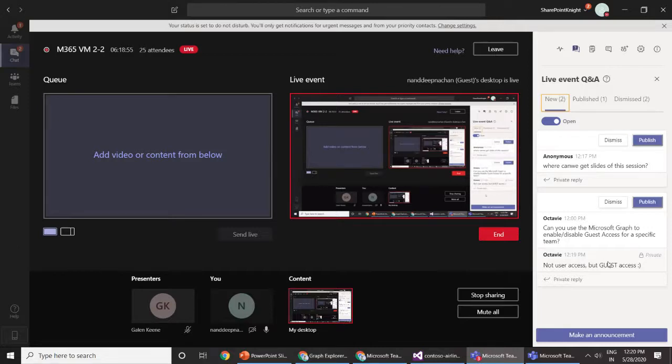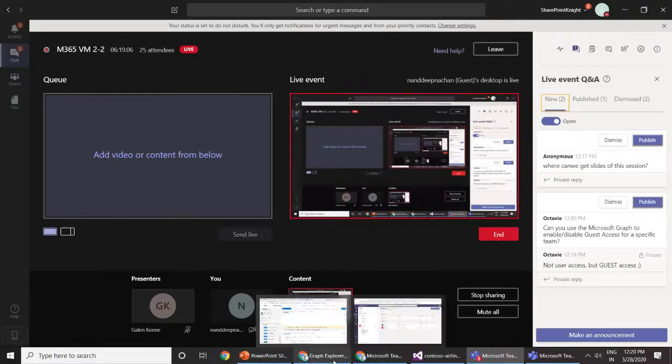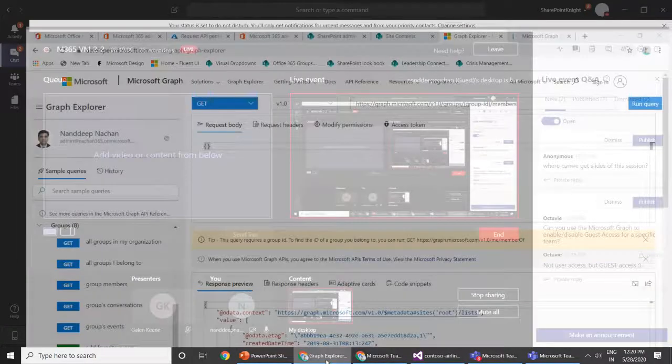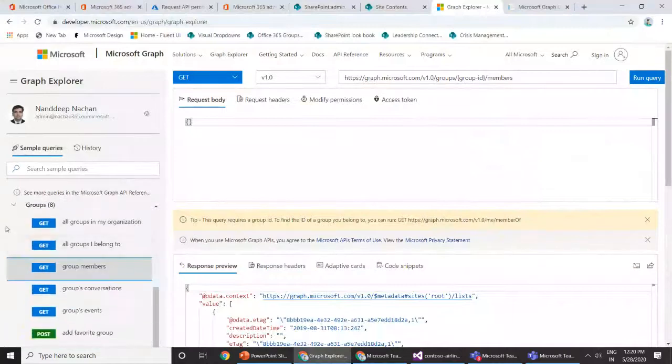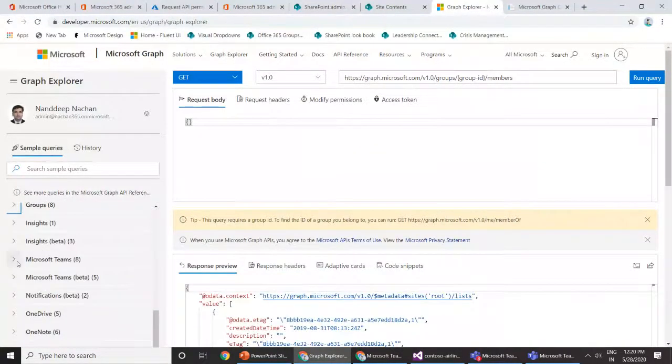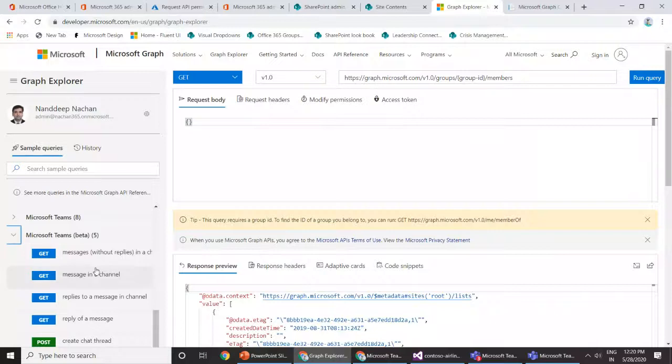Oh, not user access, but guest access. Yeah, you can even use this Graph API to remove the guest access from that particular team or from the Office 365 group. So for example, let me check if we have something specific for that particular team.